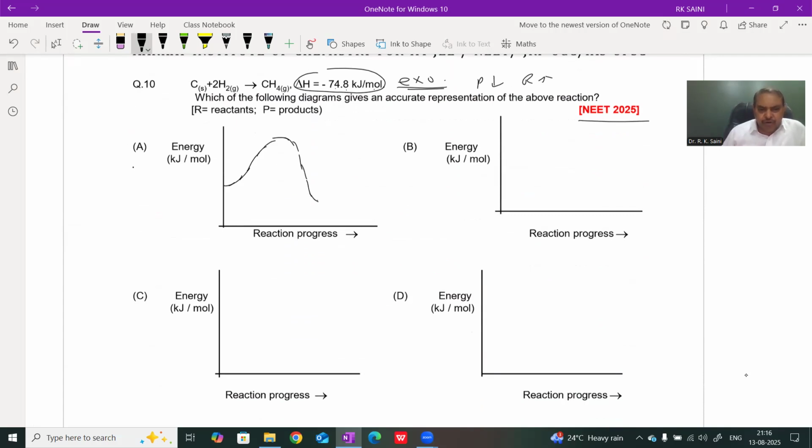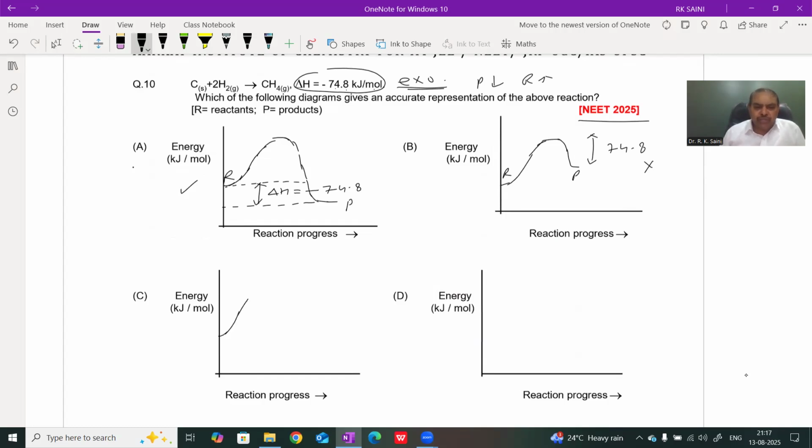The correct option is this: the energy of reactant, energy of product, and this value is known as enthalpy of reaction. Because reaction is exothermic, here this value is minus 74.8. This is the correct graph. Another graphs are also given. For example, in another graph, this is the reactant, this is the product, and this value denoted by 74.8 is incorrect.